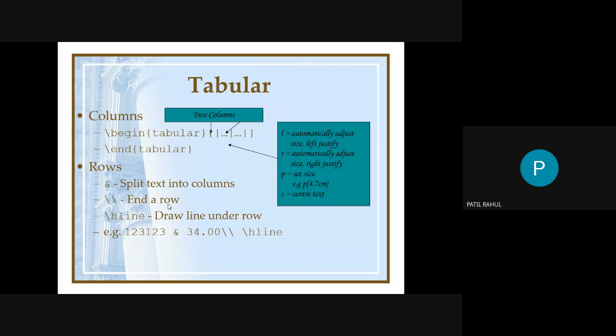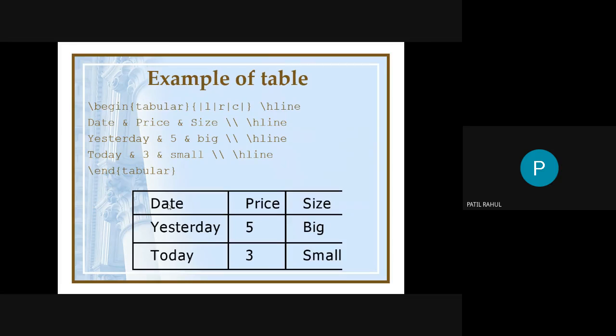If you want to make a table in your document, at that time you use this command: slash begin tabular. Within the curly braces you mention the tabular, and here you mention the columns, and end with the tabular. This is for the columns. If you want to insert rows, you use the ampersand sign to split text into columns, and double slash for the end of the row. If you use the command double slash, this indicates the end of a row. Slash h line draws a line under the row. Example 1 2 3, see, this is an example of a table.